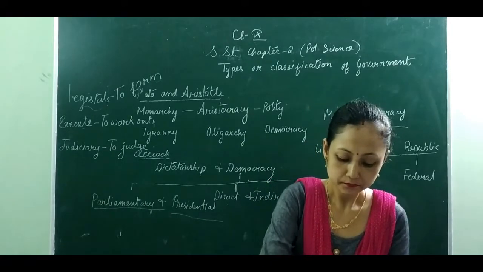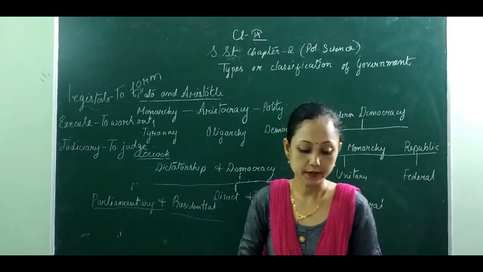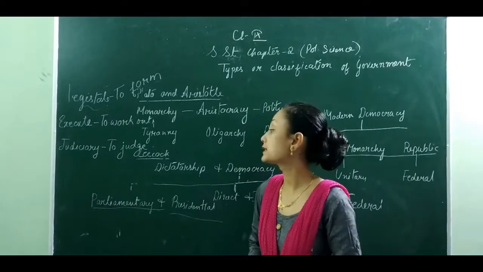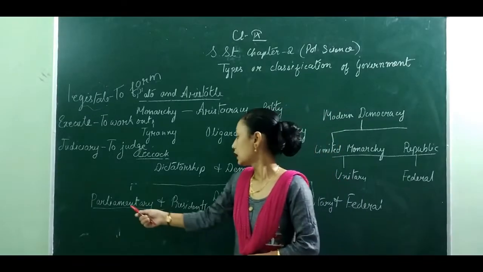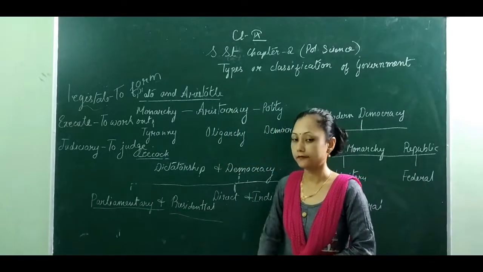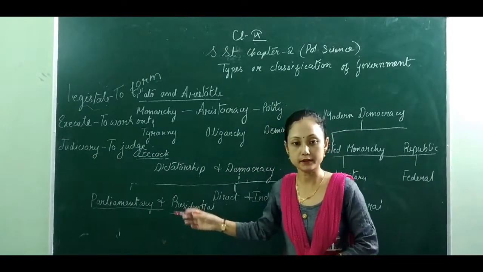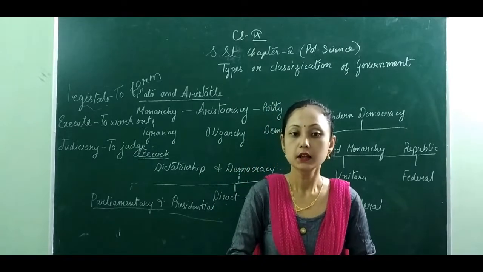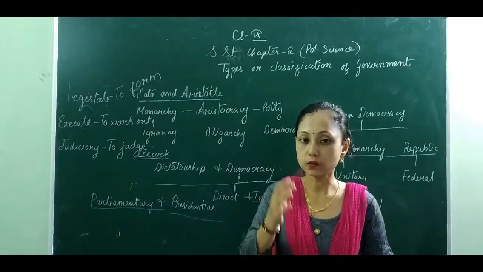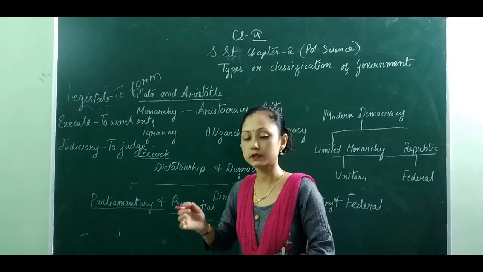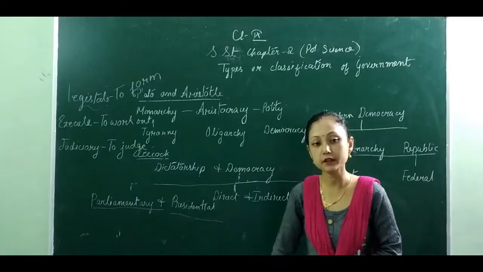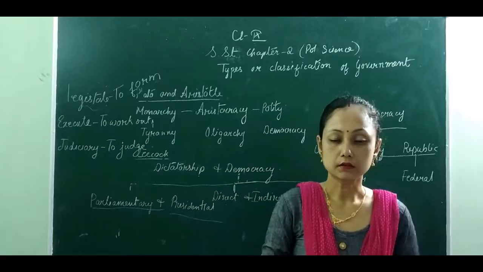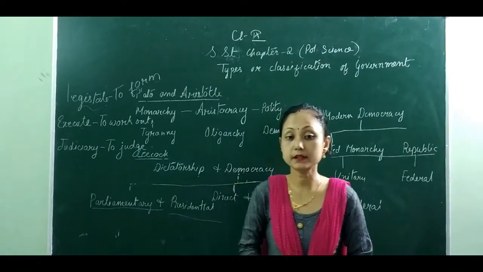Now here comes the execution. Here in the presidential form of government, as the order of a president is full and final, the execution of the work has to be taken immediately. It cannot be delayed. That's why the work which is being done in a presidential form of government is very quick and fast. This is, in short, the good merits of a presidential form of government.